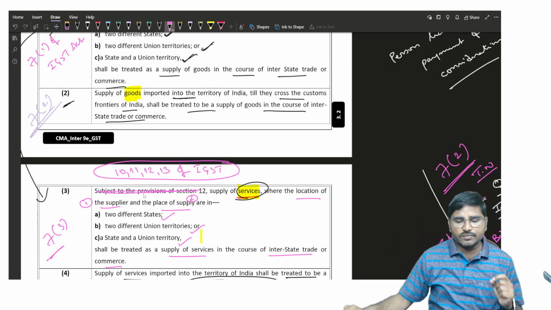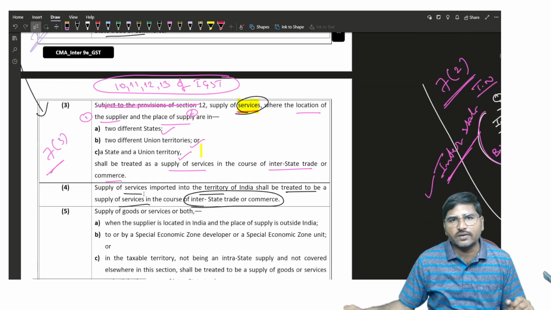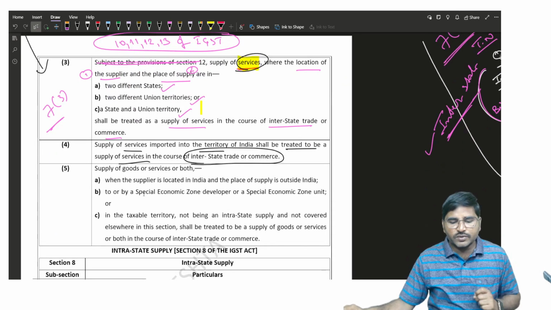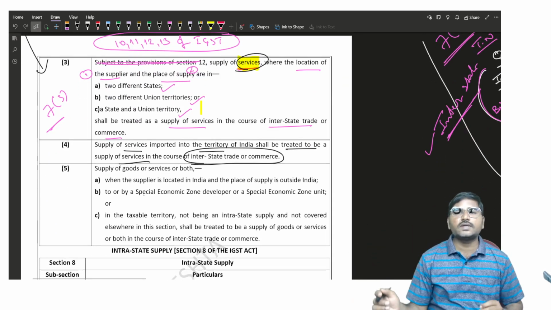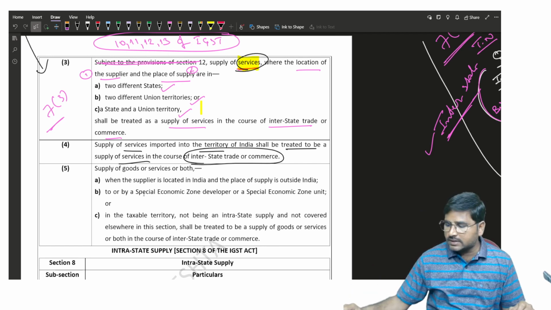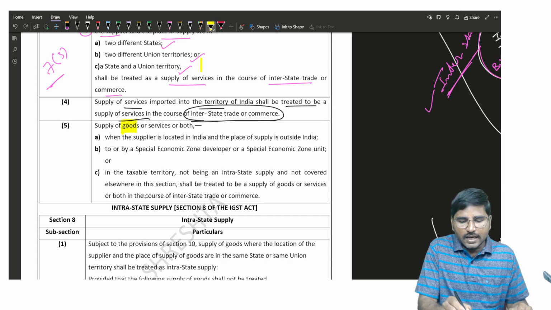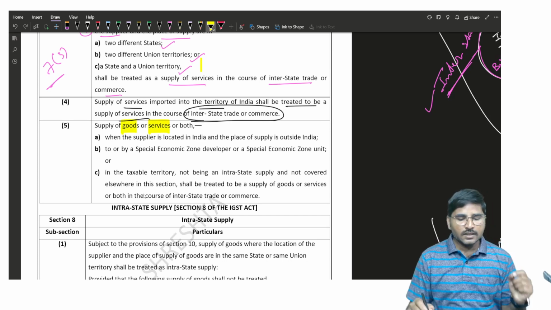And next, 7 subsection 3, it is relating to the services, interstate supply of the services. And next, 7 subsection 4, import of service shall be treated as an interstate supply. Now, 7 subsection 5, it is about goods as well as services, supply of the goods or services or both.